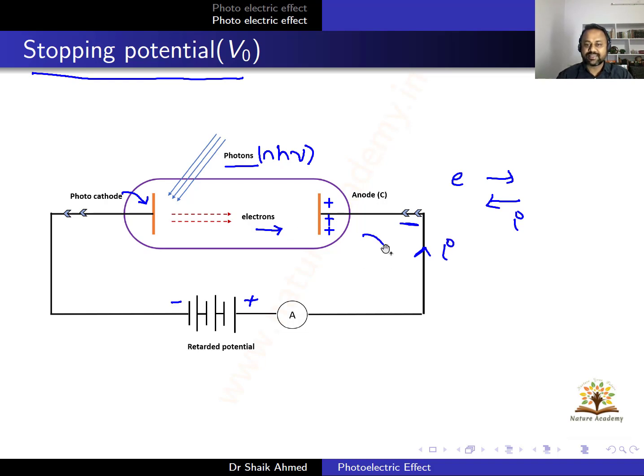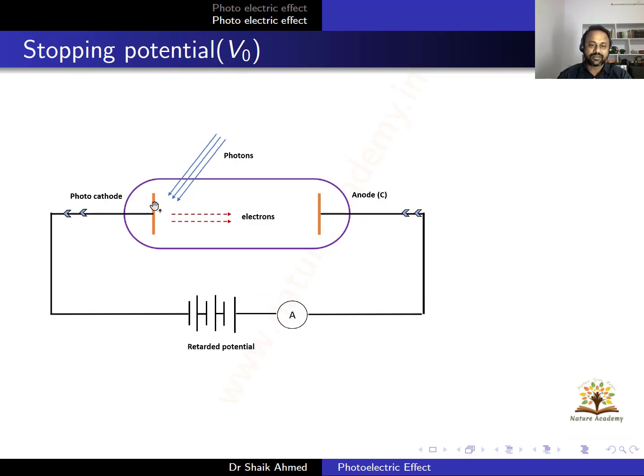Electrons are moving like this. This is electron motion, but the current direction will be in the opposite direction. So we can measure the photocurrent by using this setup. This setup is given by Heinrich Hertz. Heinrich Hertz considered one photocathode, and incident photons, electrons are collected on this anode plate, and he measured the current